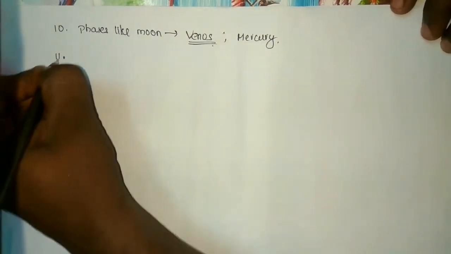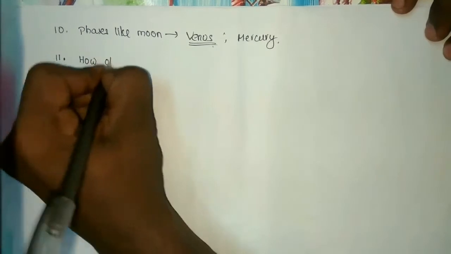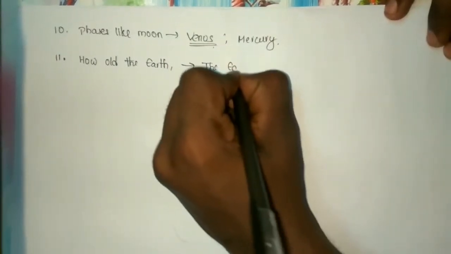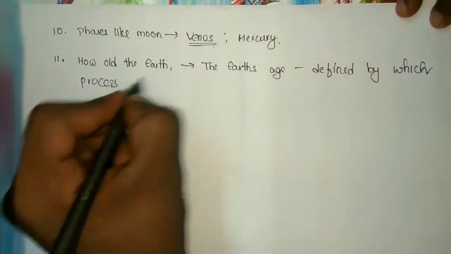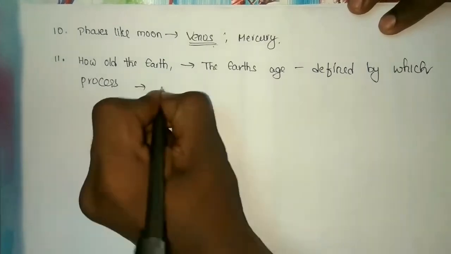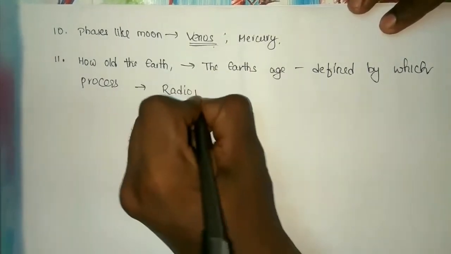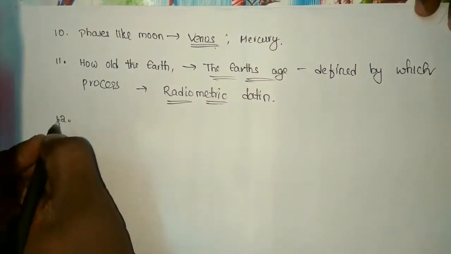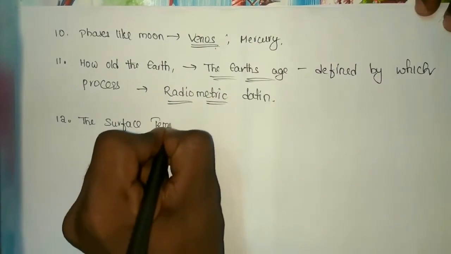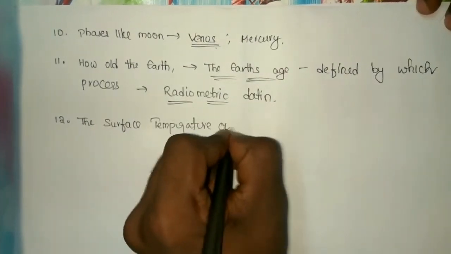So one of the important questions is, how old is the Earth? Earth's age is determined by which process? The age of Earth is determined by radiometric dating. Next question is the surface temperature of the Sun.